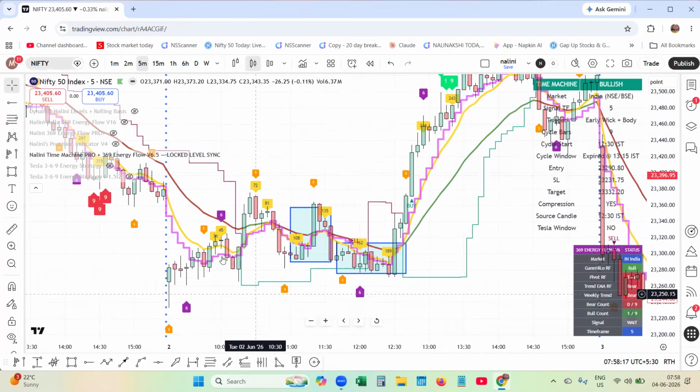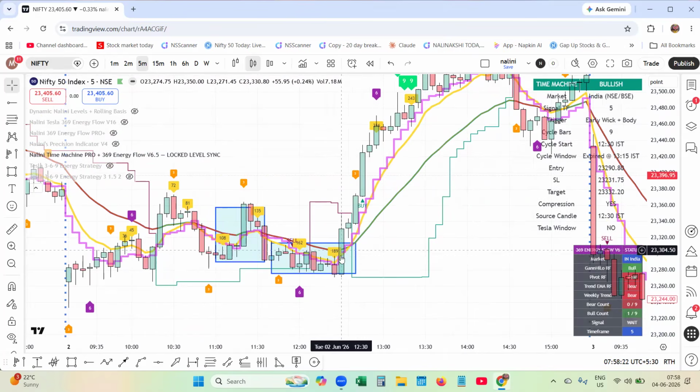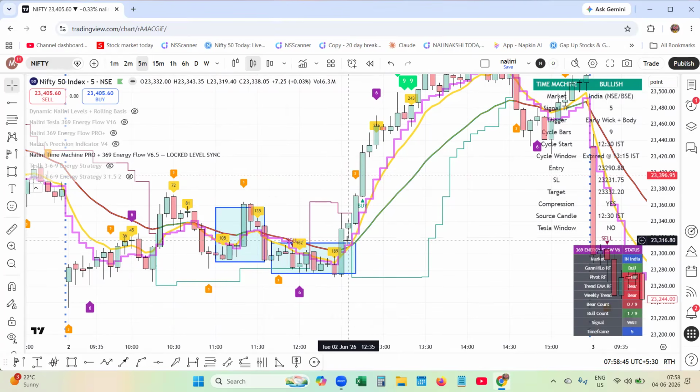These are the energy flow 3, 6, 3 and 3 to 9 like that. And when price pops out, see, every time it has popped out, it has not gone here. See the difference over here. At this time it pops out, everything, accumulation has been completed. Even the moving averages and rolling pivots are behaving normally and price is balancing above that. Here it was going sideways. You can see the moving averages going sideways, it pops out.